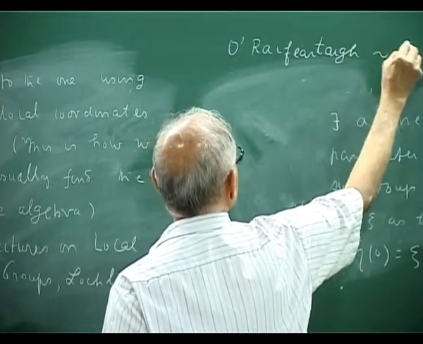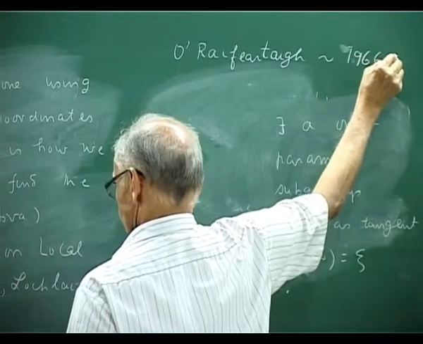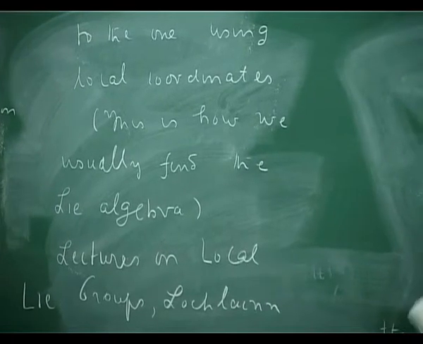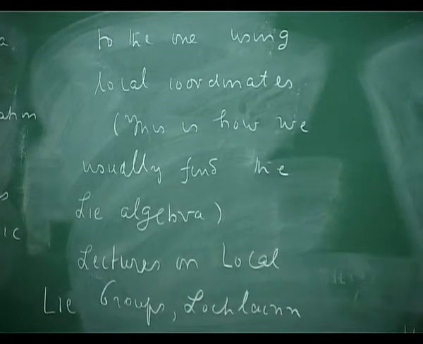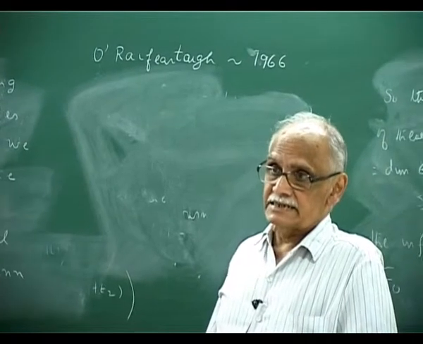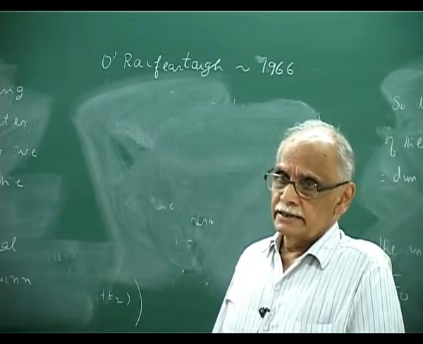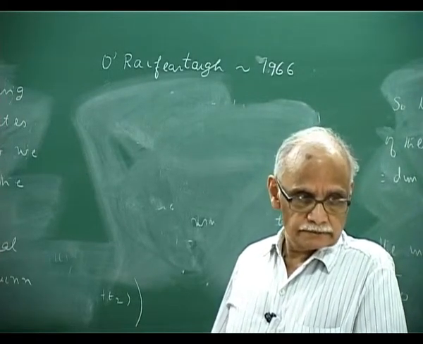I think it is around 66. It must be here. It was an IMSC publication long ago. Okay, and it is one of the very first in this whole business. Okay, 60. Yes. 64. 60.